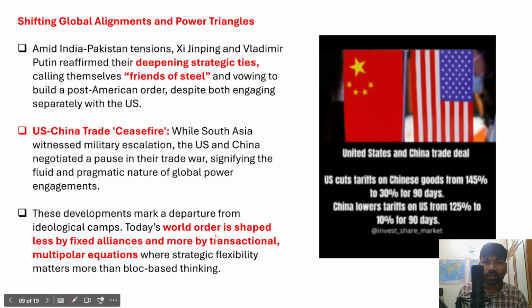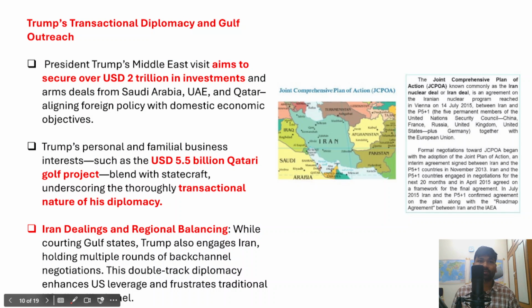In fact, today's world order is largely shaped by fluid alliances and more transactional multipolar equations, particularly after Donald Trump became US president, where strategic flexibility matters more than the bloc-based thinking of countries. And that's why it is being said that India should look beyond Pakistan. India should look beyond the region.